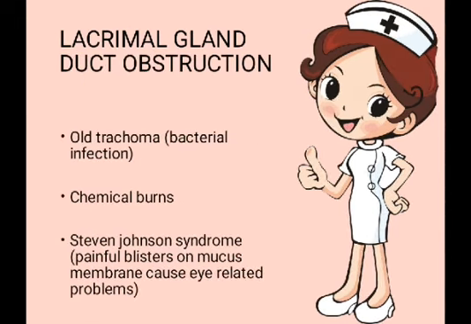Lacrimal gland duct obstruction takes place in these conditions. The first one is old trachoma. It is a kind of bacterial infection. The second is chemical burns. The third condition is Stevens-Johnson syndrome. It is a kind of syndrome in which painful blisters are present on the mucous membrane and cause eye-related problems. These three are the conditions related to lacrimal gland duct obstruction.